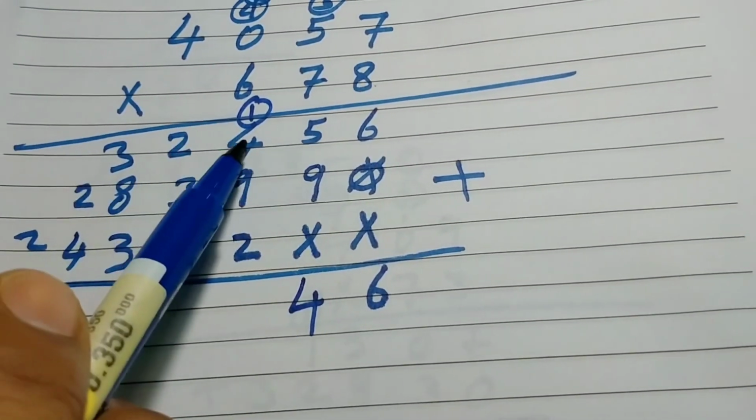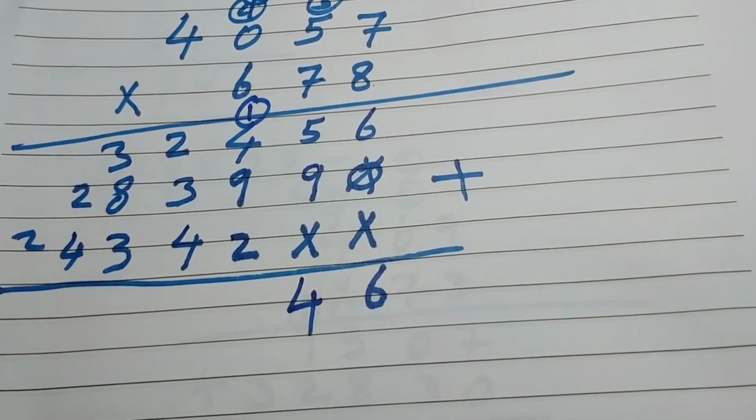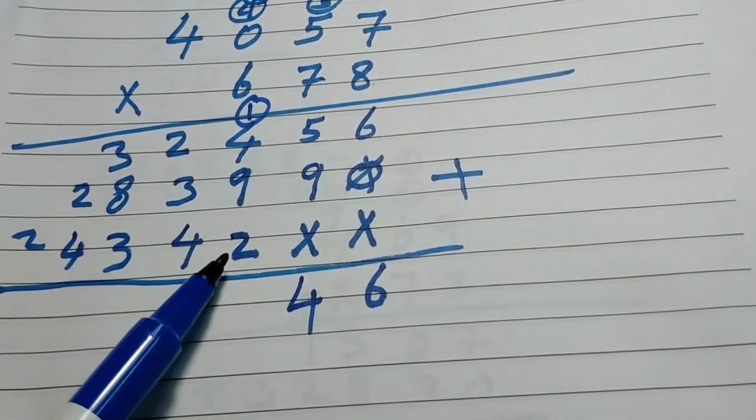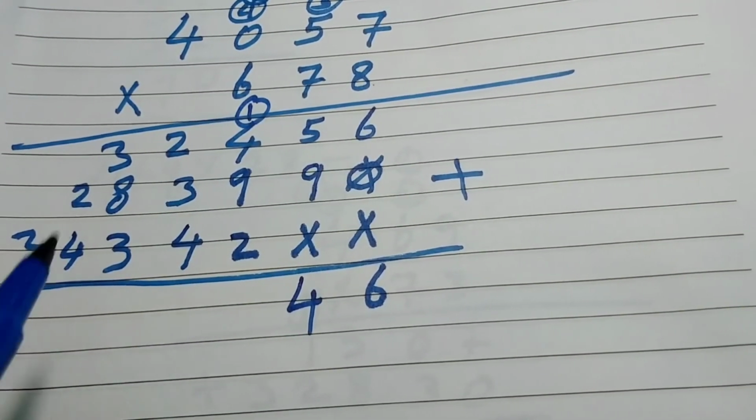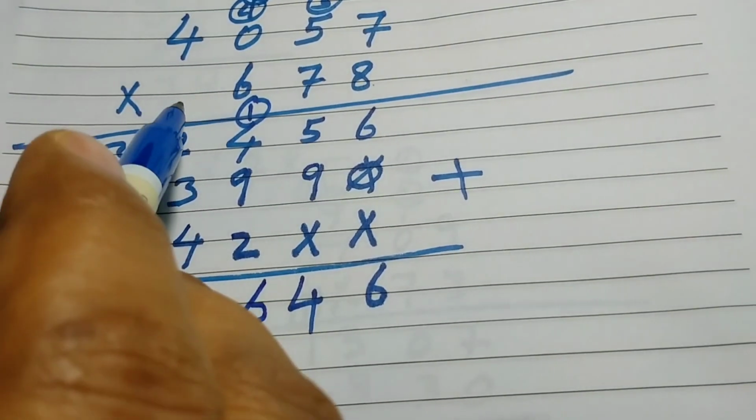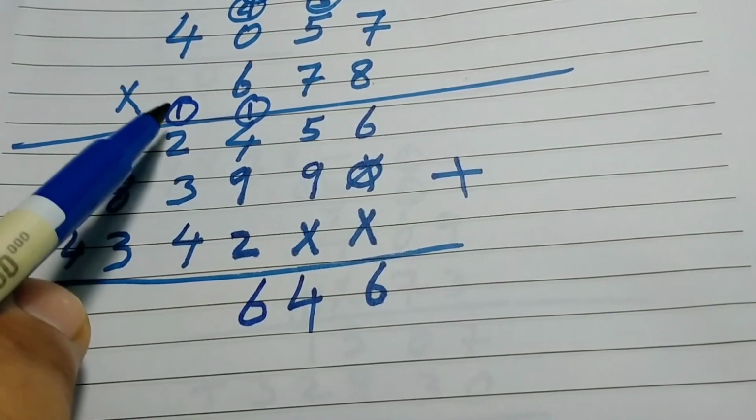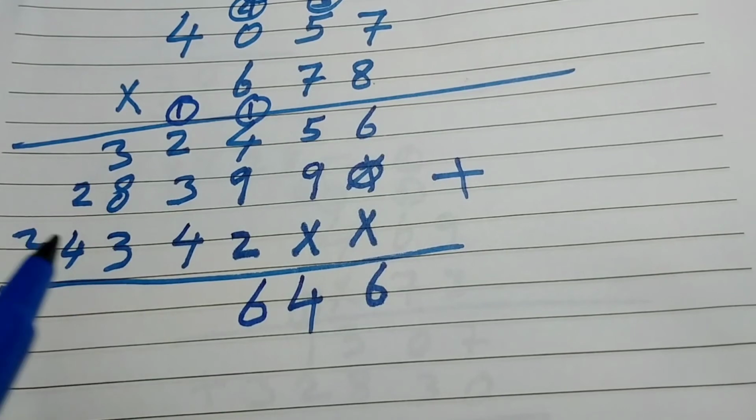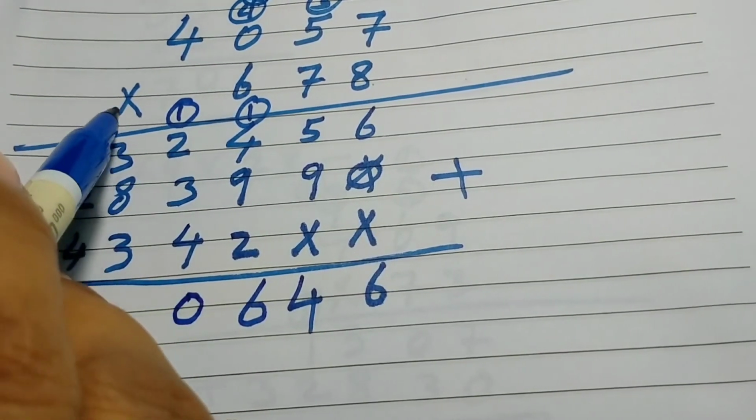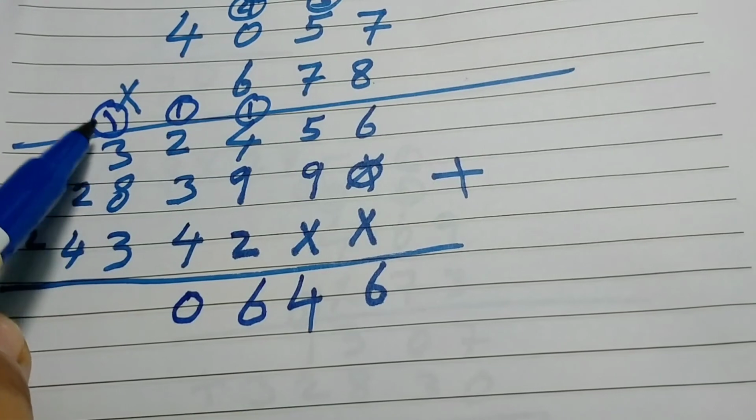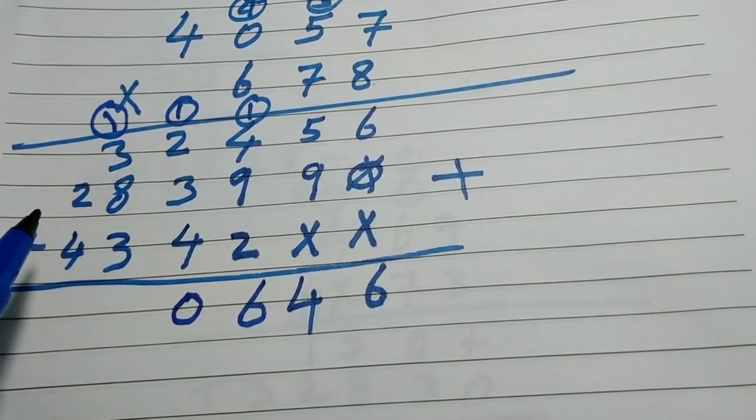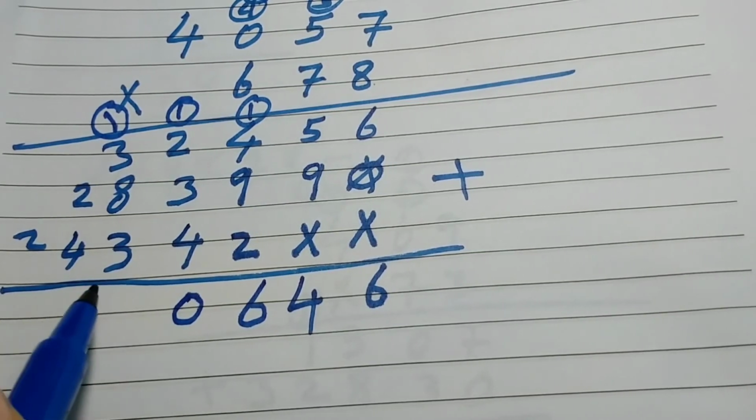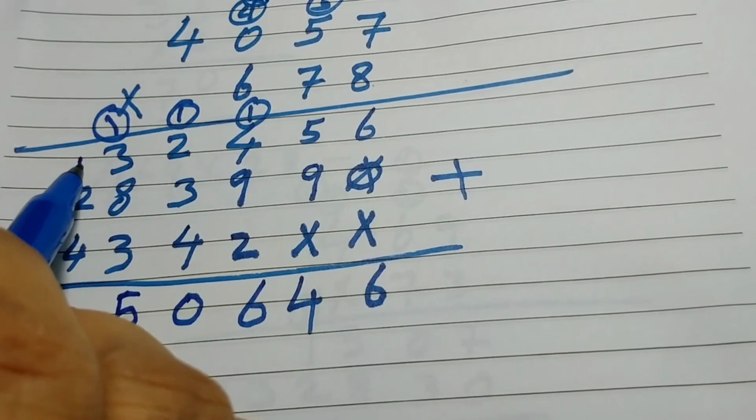So 4 plus 1 5, it is same addition as we did before. 4 plus 1 5, 5 plus 9 14, 14 plus 2 16. So 6 here, 1 in the next column. So 2 plus 1 3, 3 plus 3 6, 6 plus 4 10, 0 here, and 1 we will add in the next column. So 3 plus 1 4, 4 plus 8 12, 12 plus 3 15. So I will write 5 here and 1 in the next column.